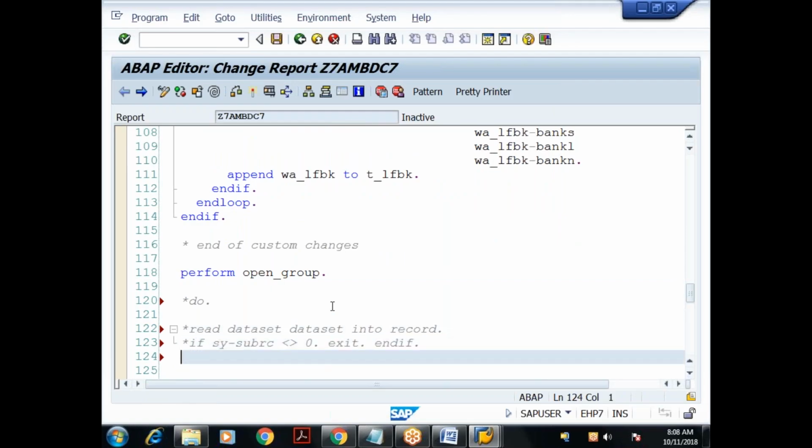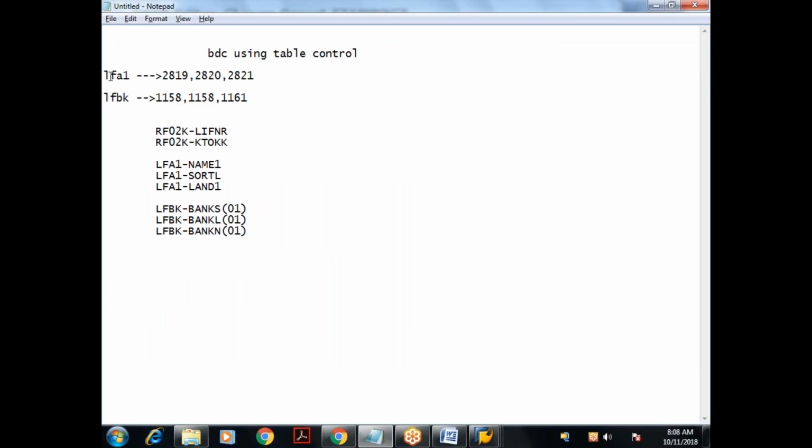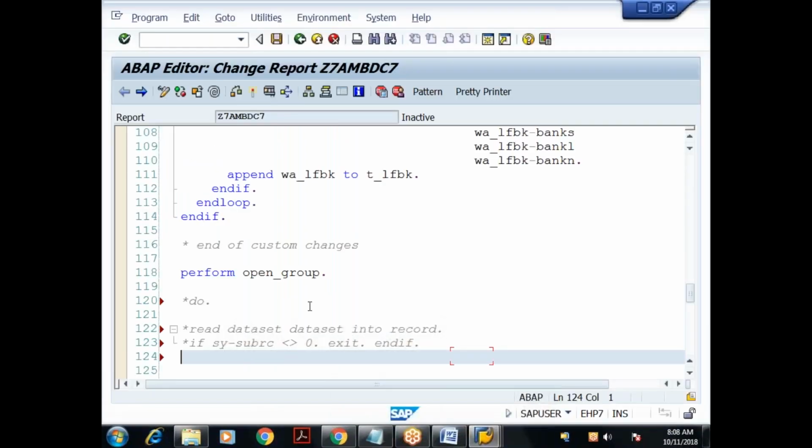So yesterday we had only one final internal table. Now here we are having two final internal tables. One is LFA1, another is LFBK. What is the main internal table? LFA1. Why? Already we know the relationship between these two tables. Each vendor in the LFA1 table might contain one or more bank records in the LFBK table. Okay, so the main internal table here is what?